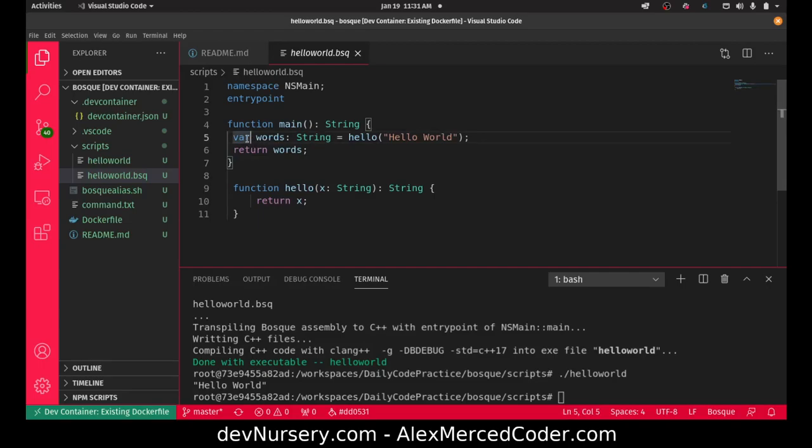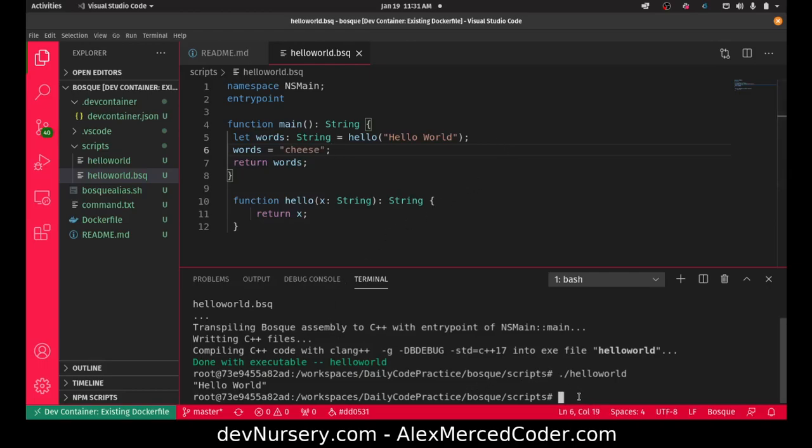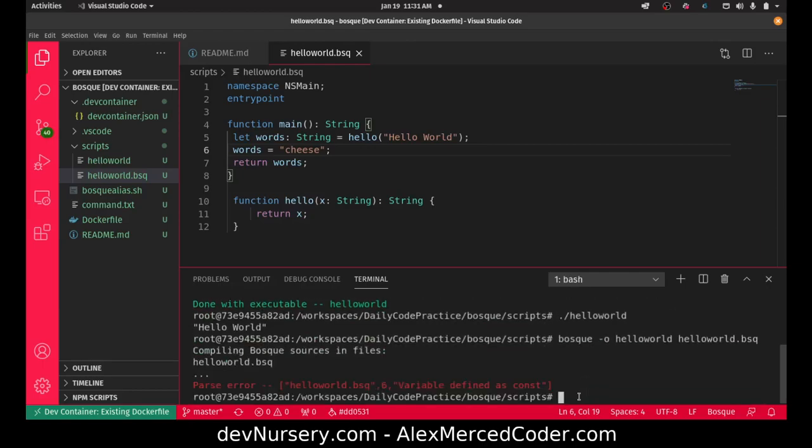So basically, var represents a variable, a thing you can reassign. If I use let, then it's not reassignable. I could just switch this to let and it would still work because I don't reassign it. But let's say I did that, and then I were to do words equals cheese. This should cause a problem because let should not be mutable. Okay, let's try the compiler and see if it complains. I got an error, because the variable was defined as a constant.